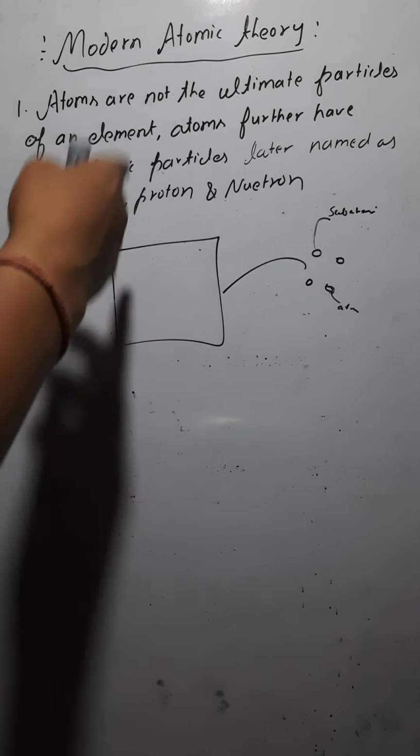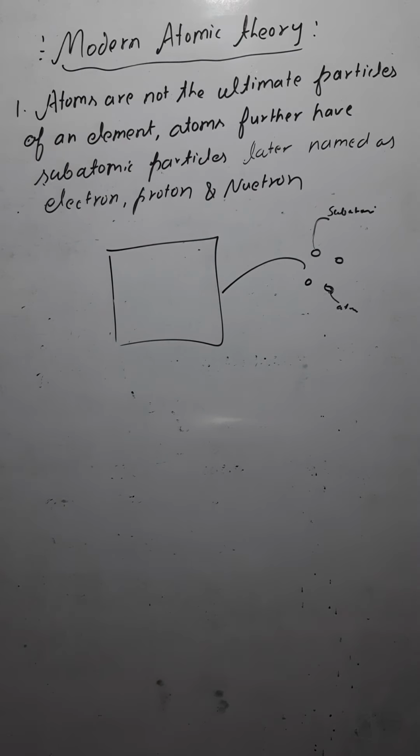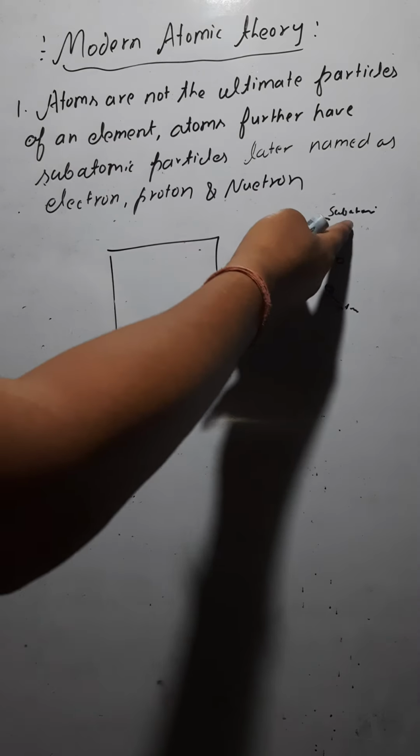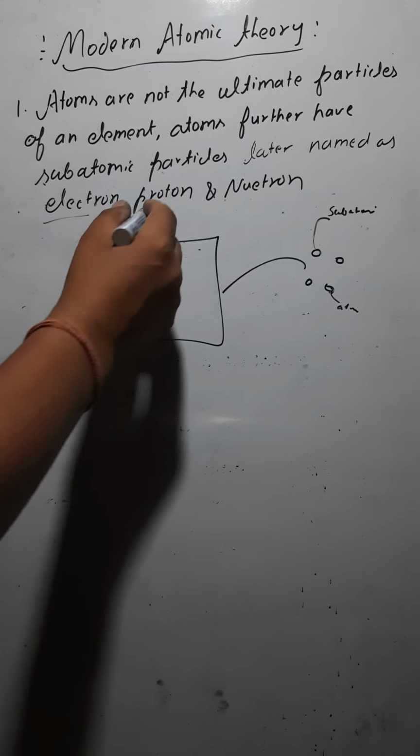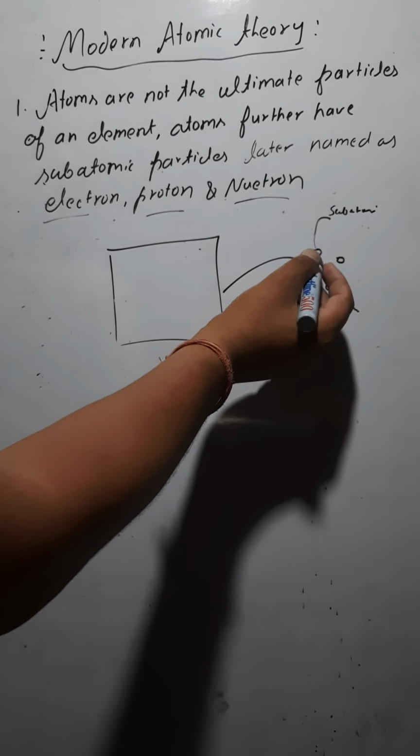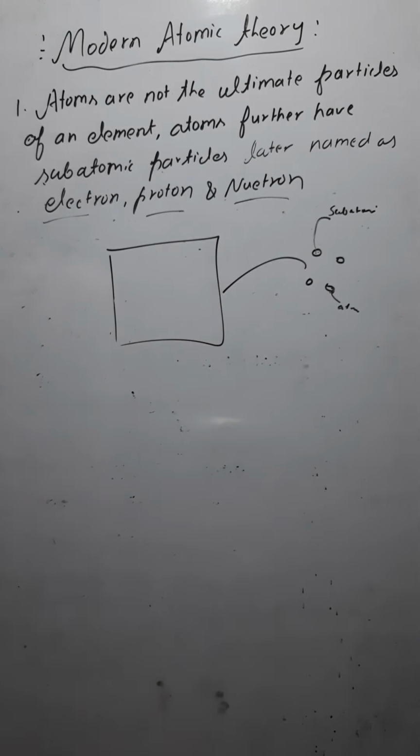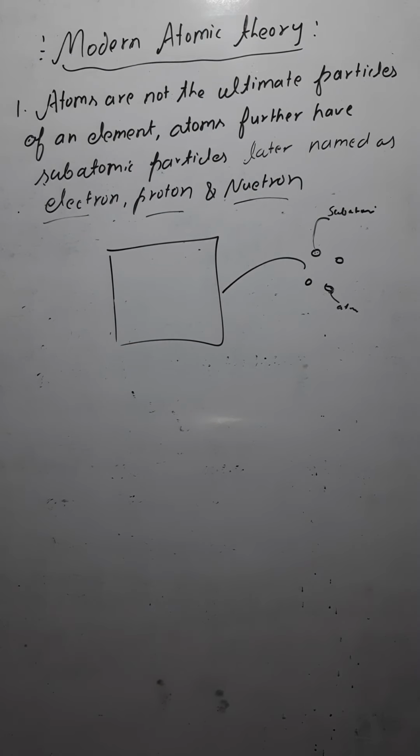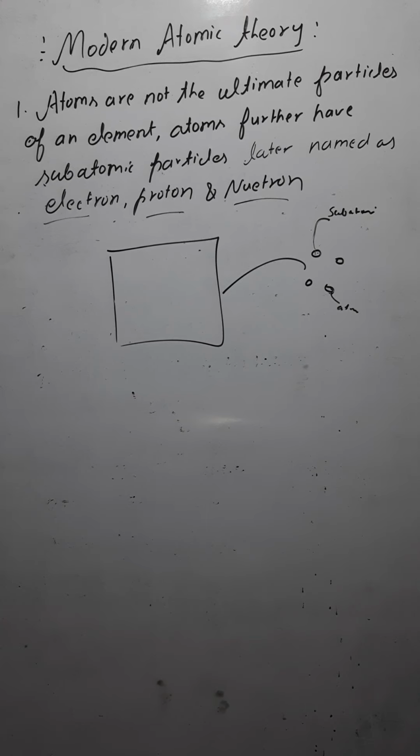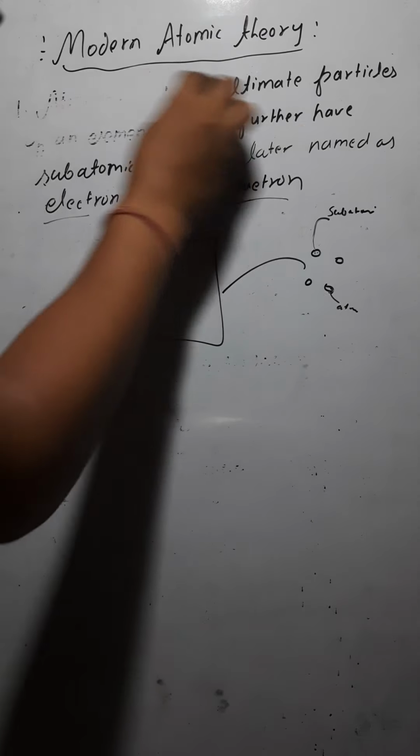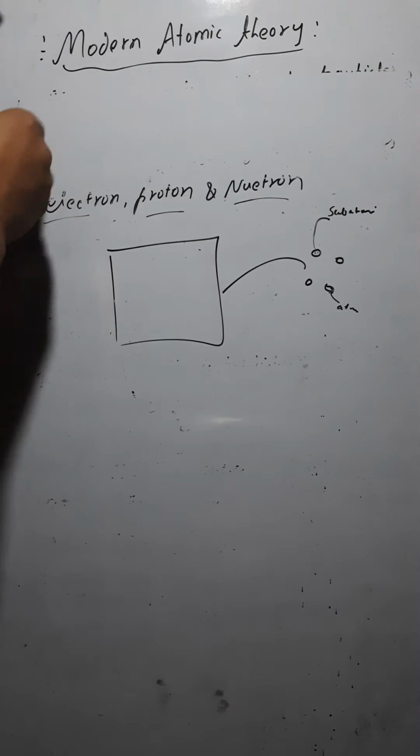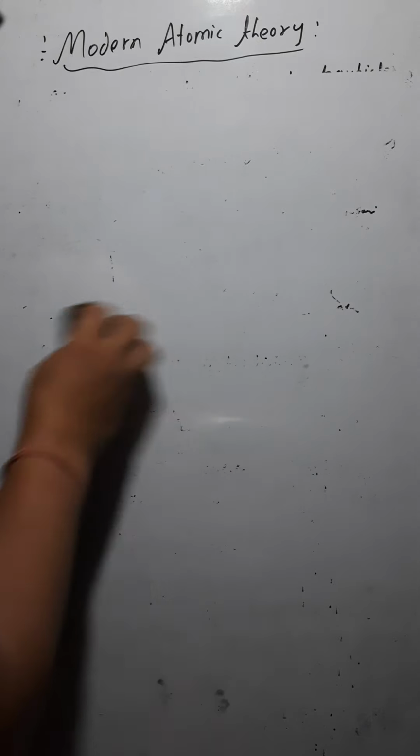Later, after some discoveries, these subatomic particles were named electrons, protons, and neutrons. So the atom consists of subatomic particles, and these are electrons, protons, and neutrons. That is the first postulate of the modern atomic theory. Just note it down if you have not noted it. Now let's move towards the next postulate.